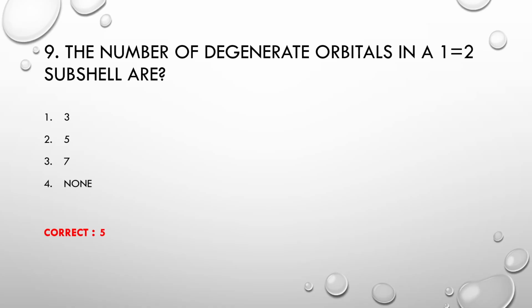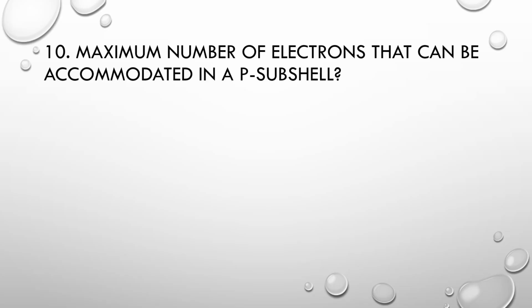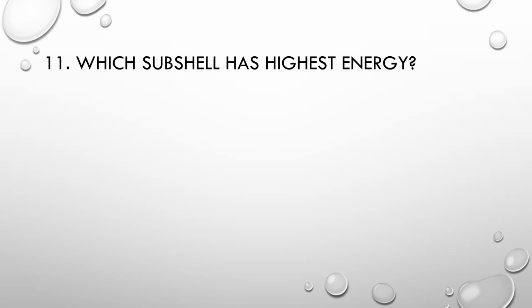Correct option is 5. MCQs number 10: Maximum number of electrons that can be accommodated in a p subshell. Number 1: 2, number 2: 6, number 3: 10, number 4: 14. Correct option is 6. MCQs number 11: Which subshell has highest energy? Number 1 5f, number 2 5d, number 3 4f, number 4 4s.